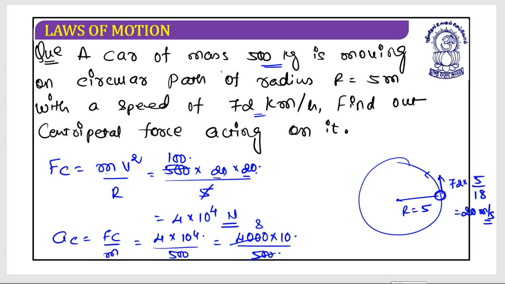So we have 8 into 10, and that would be 80 meter per second square. Yes, this is the centripetal acceleration that is acting. I hope this is clear. Is it clear? Any confusion in this? Is there anything?